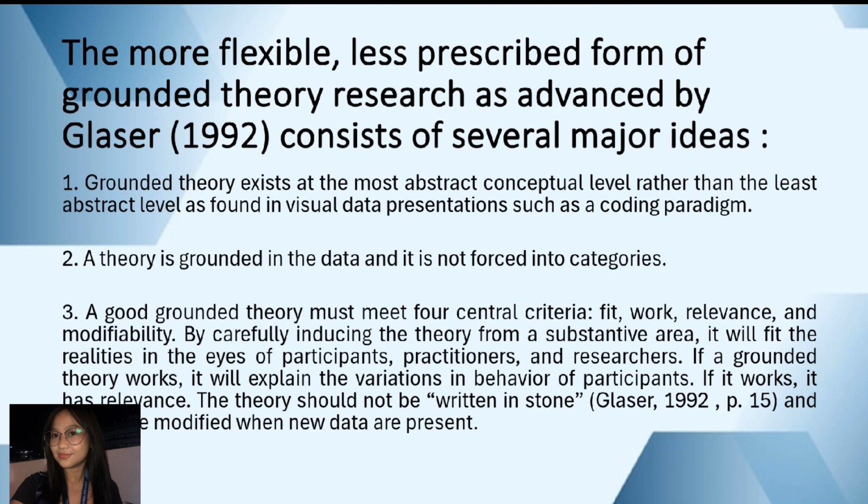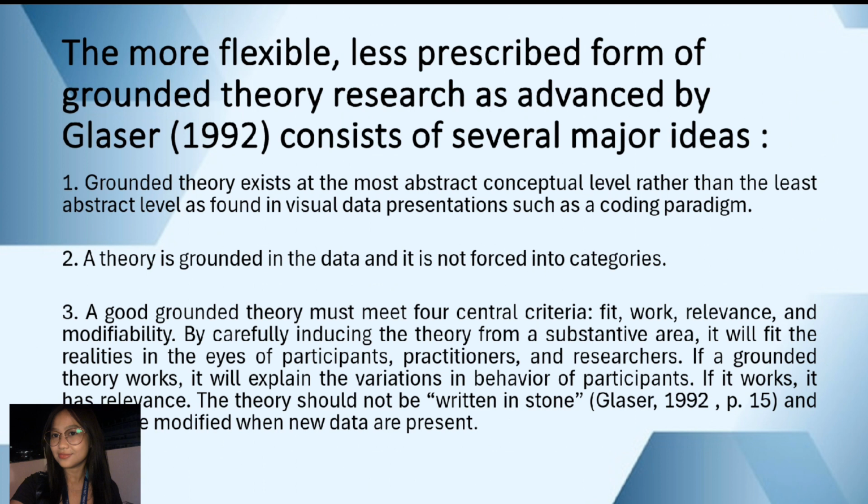The more flexible, less prescribed form of grounded theory research as advanced by Glaser 1992 consists of several major ideas. 1. Grounded theory exists at the most abstract conceptual level rather than the least abstract level as found in visual data presentation such as a coding paradigm.